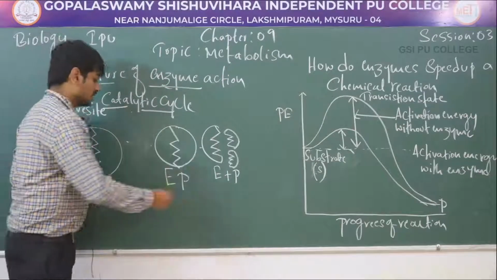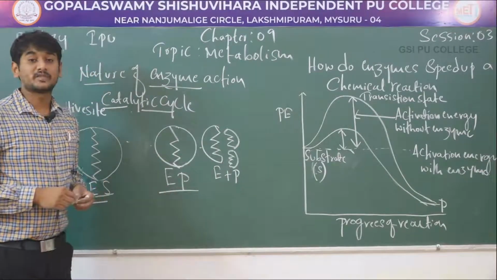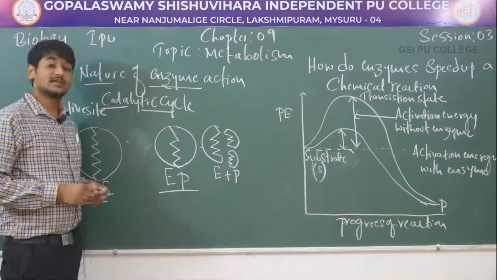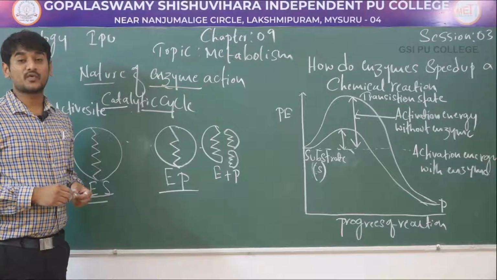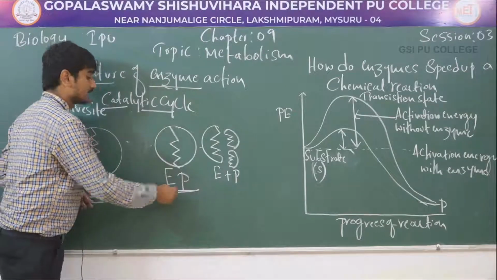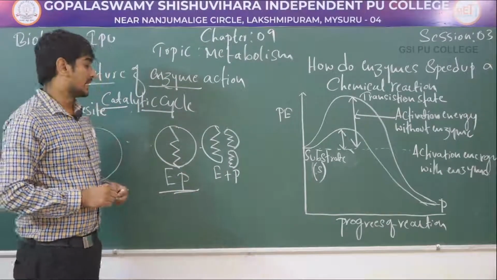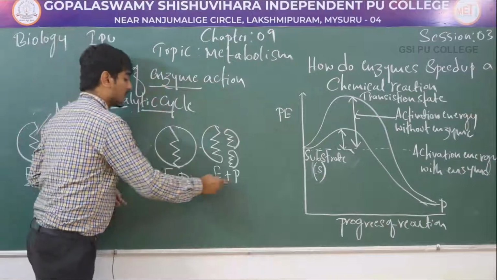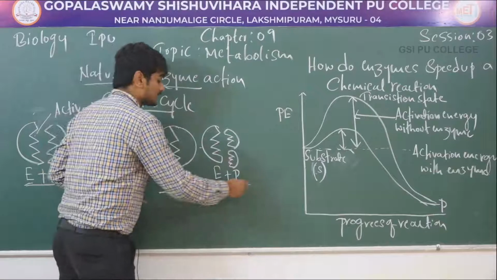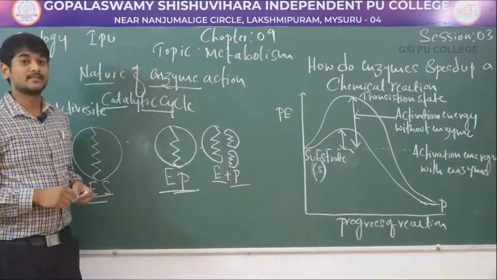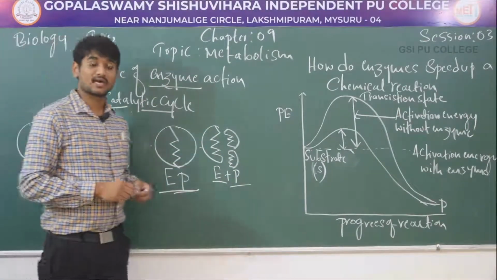The next step is the active site of the enzyme breaks the chemical bonds of the substrate to form the enzyme product complex, that is EP. And finally, the enzyme releases the product and the free enzyme, which is ready to bind substrate molecules. These are all about the lock and key model action.